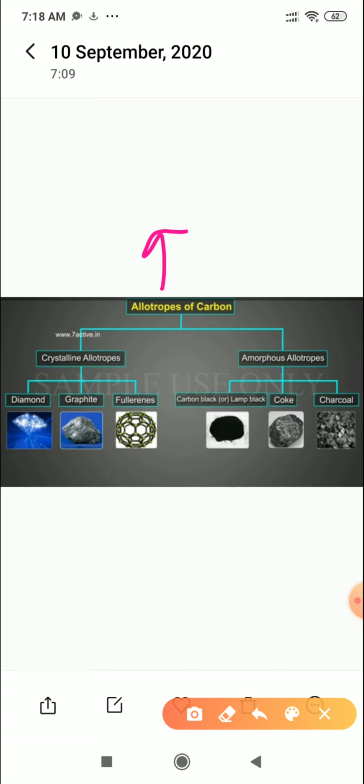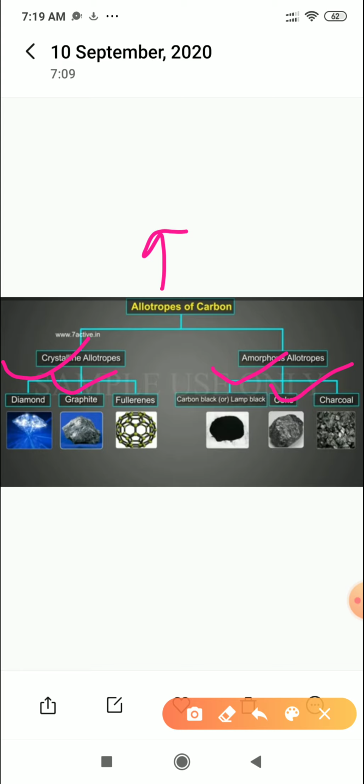When we are talking about the allotropes of carbon, there are two types: crystalline allotropes and amorphous allotropes. As I already mentioned, examples of crystalline allotropes are diamond, graphite and fullerenes. And coal, coke and charcoal are the amorphous allotropes.